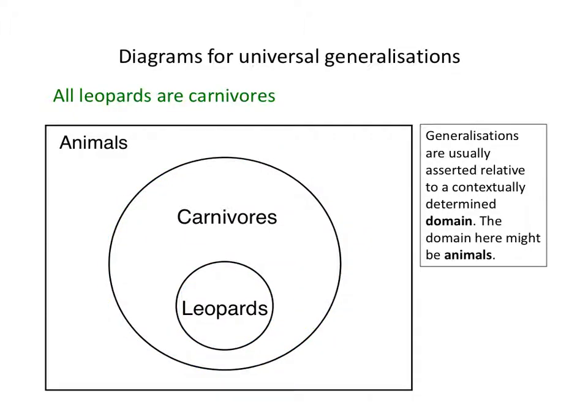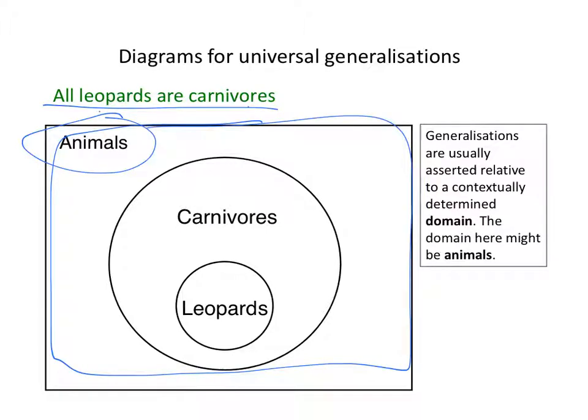When people make a generalisation like this, all leopards are carnivores, they usually have in mind what you might call the domain of the generalisation, which is the wider category that both leopards and carnivores fit into. In this case, it would probably be animals. So you can read this claim as saying, amongst the animals, all the leopards are carnivores. So we can represent that on these diagrams by surrounding our two circles with a big box and labelling that animals, or whatever the relevant domain happens to be.